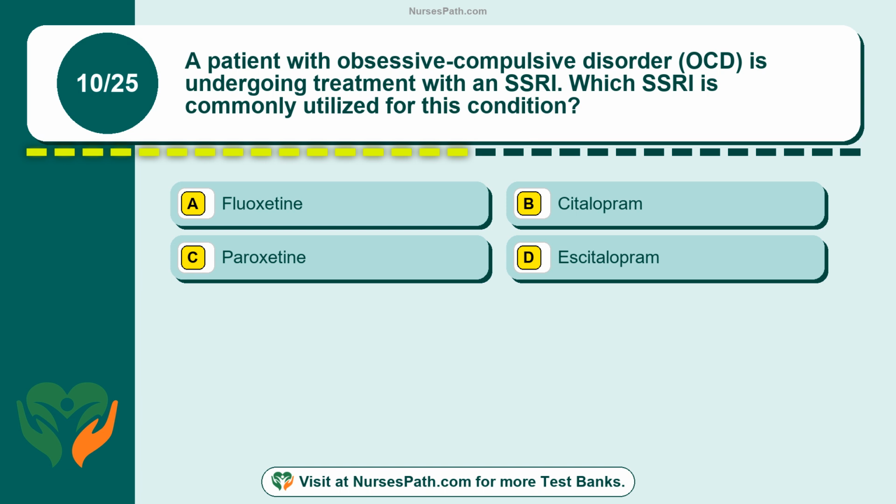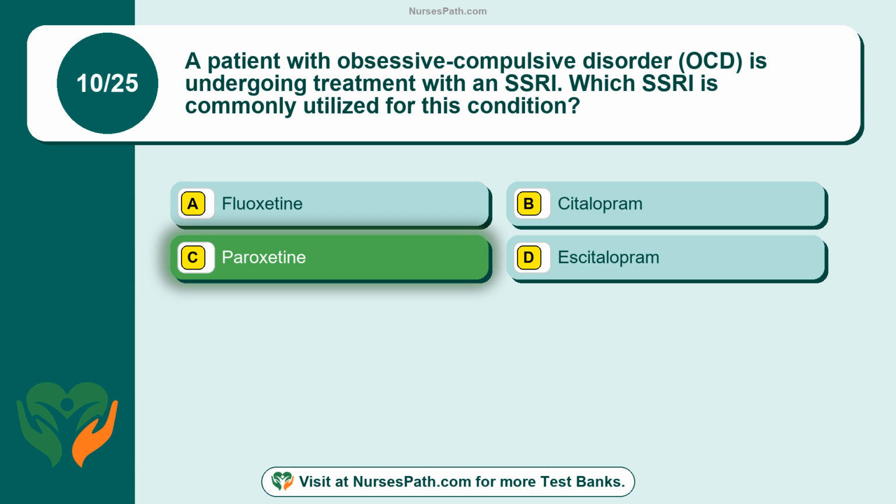Which SSRI is commonly utilized for this condition? Option A, fluoxetine. Option B, citalopram. Option C, paroxetine. Option D, escitalopram. The correct answer is option C, paroxetine.